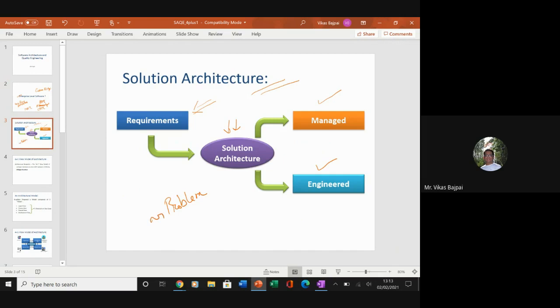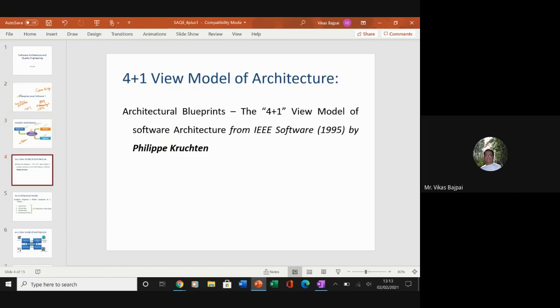Now, next is the topic which we are going to focus on today. So, this is nothing but the 4 plus 1 view model of architecture. Now, this is something which was given by Philippe Kruchten, and Philippe initially used to work for Rational Software, and then later on, the same Rational Software became a part of IBM. So this is the title of this paper, and later on, this particular thing became very popular.